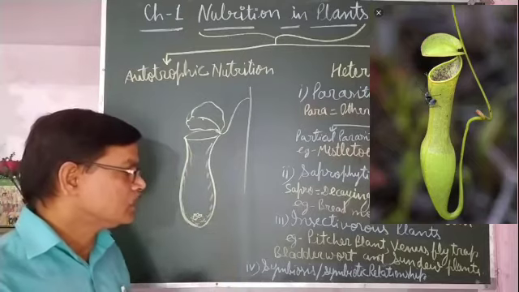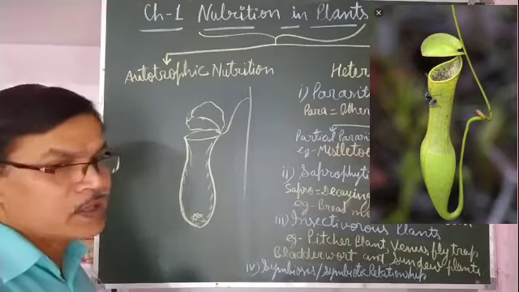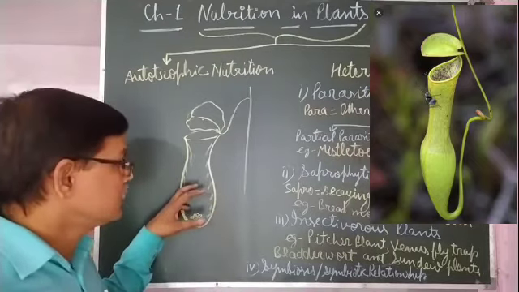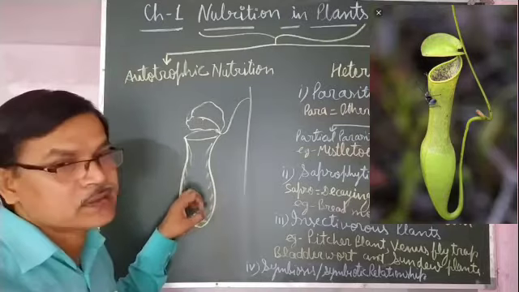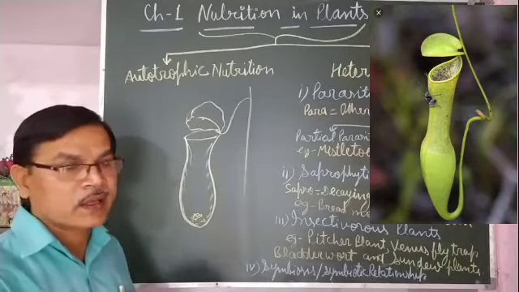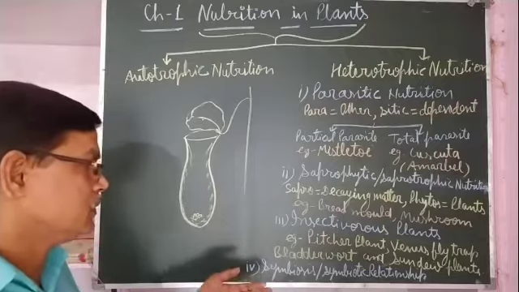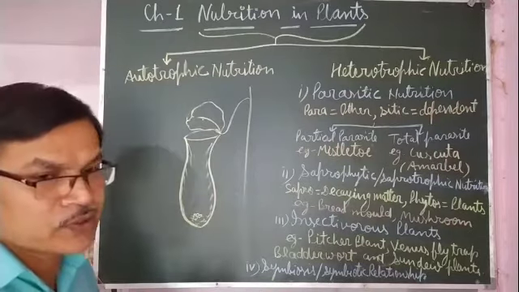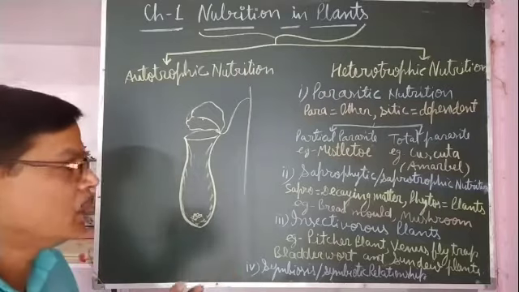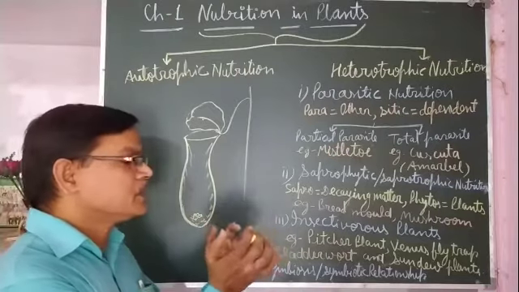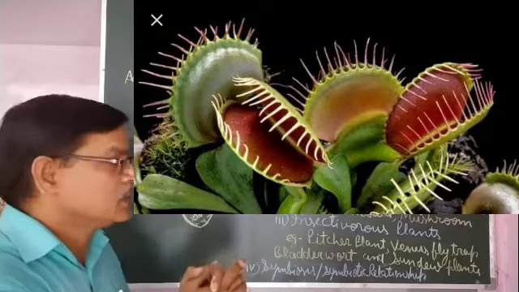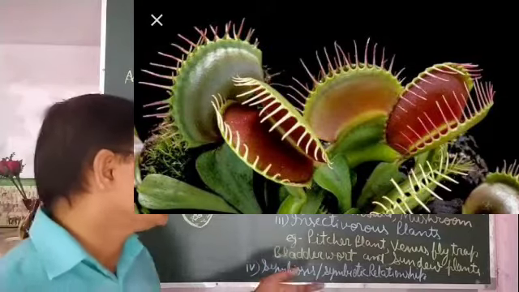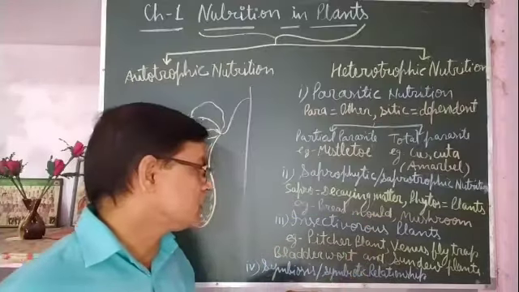This is how insectivorous plants attract insects and worms and catch them. In Venus flytrap also a colorful, comb-like structure is found, and when insects come in, it catches them, digests them inside, and the nutrients are taken by the plant.